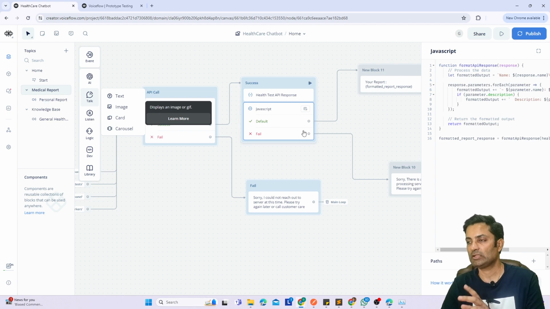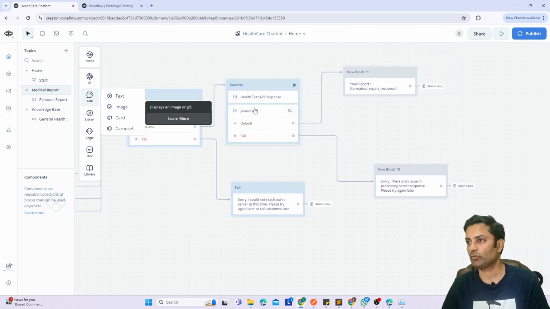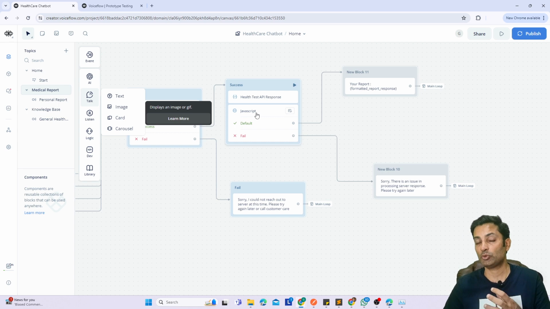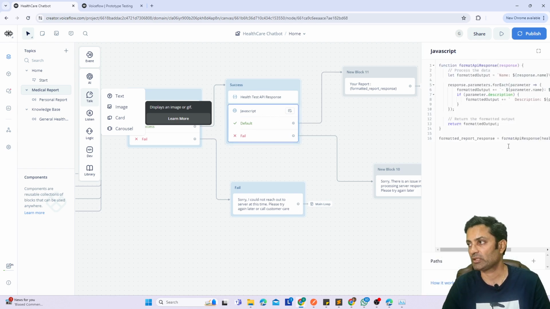So this is the one place which I wanted to show you, where I wrote a JavaScript, because to process a response, it comes in a JSON format, and sometimes JSON could be hierarchical in nature, complex in nature. So it's not that straightforward to use the components and extract the information. So what you want to do is you write a code, and that's very easy in any language, whether it's Python, JavaScript, Java, whatever language. Here this supports JavaScript, so I use JavaScript to write the function which says format API response.